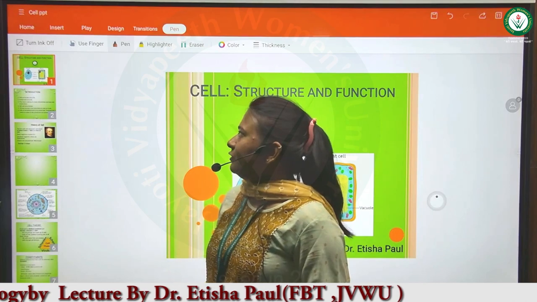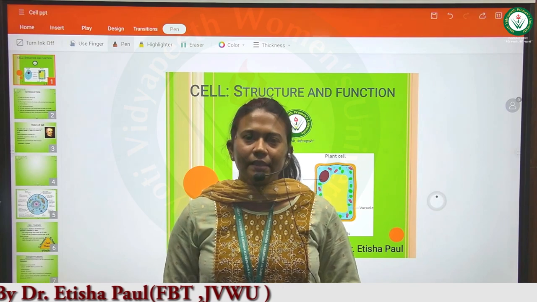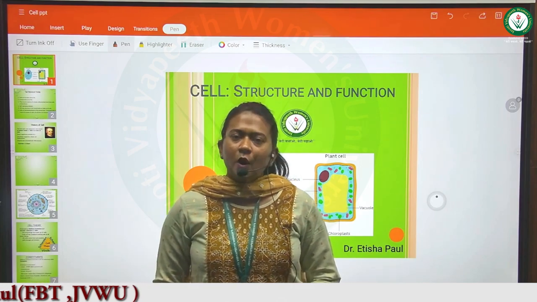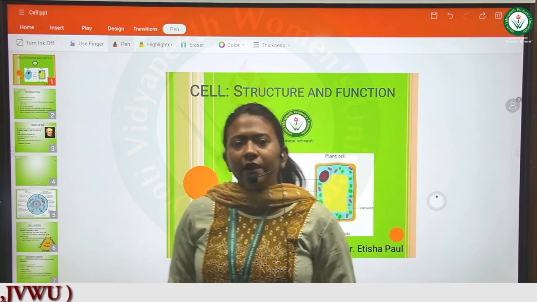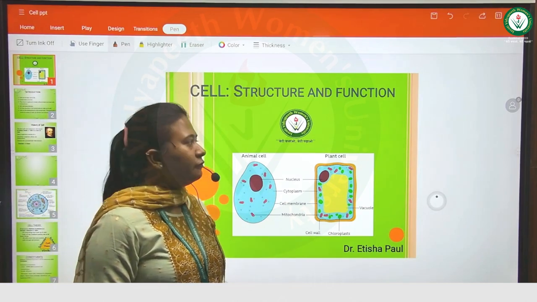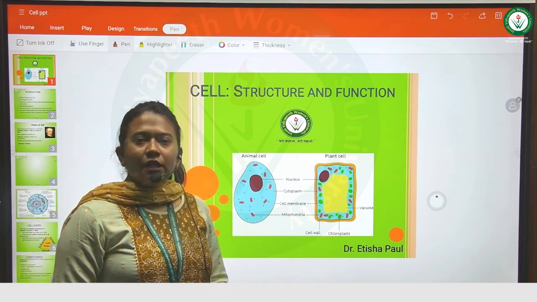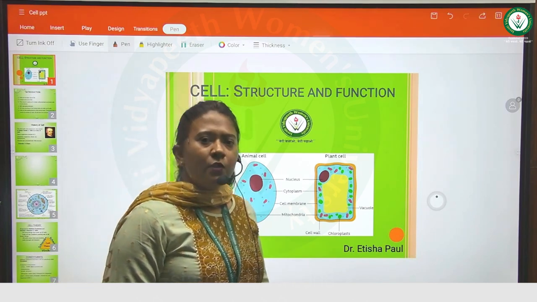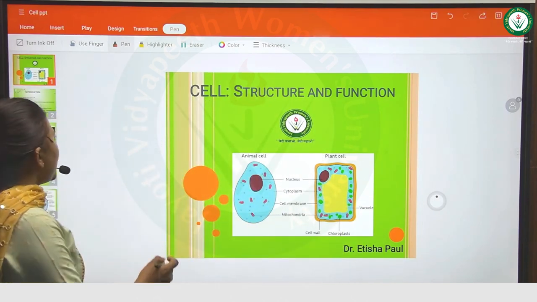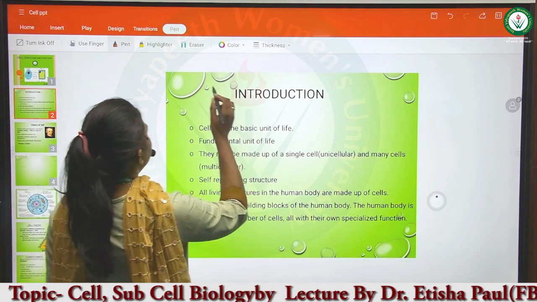Today, we are going to study about the cell. In the last class, we have discussed the syllabus of cell biology. We have discussed 3 units and discussed the topics in those units in detail. Starting with today's lecture, we are going to study the first unit, and the first topic of this unit is cell. In this we are going to study the definition, the introduction to cell, then the history of cell, then the components of cell. So starting with the first, we are going to see the introduction of cell.